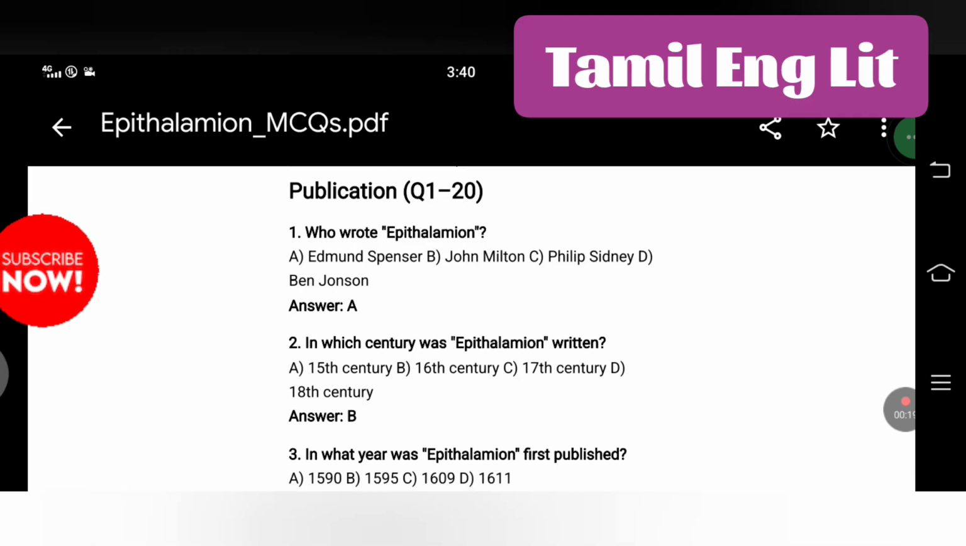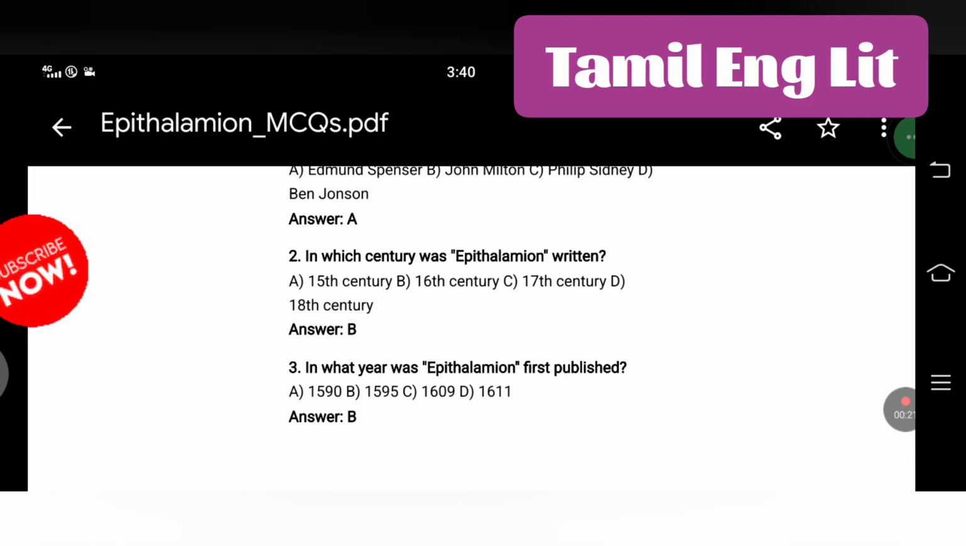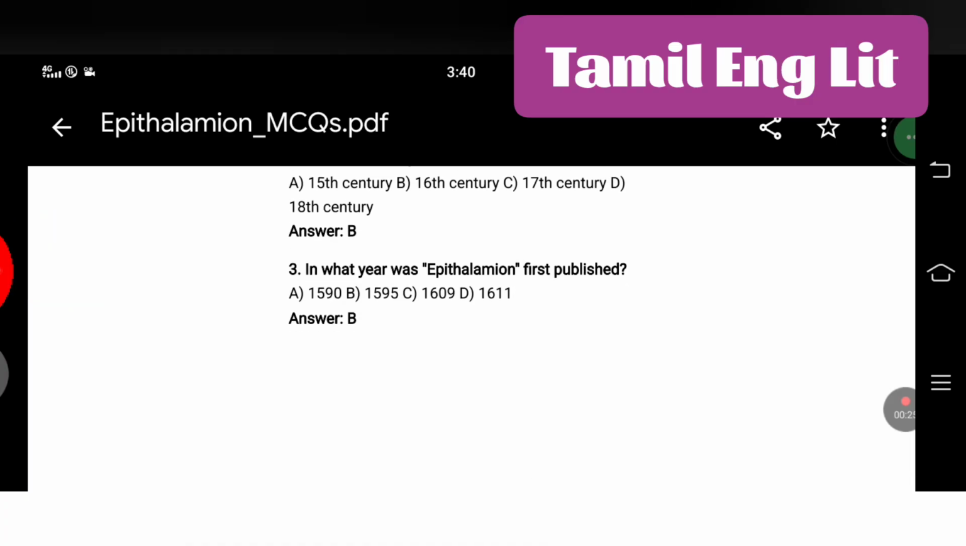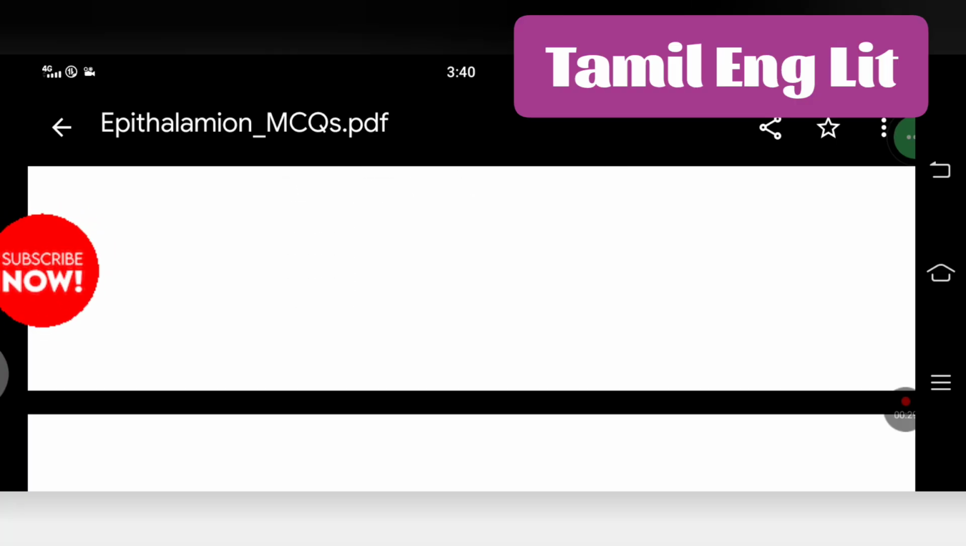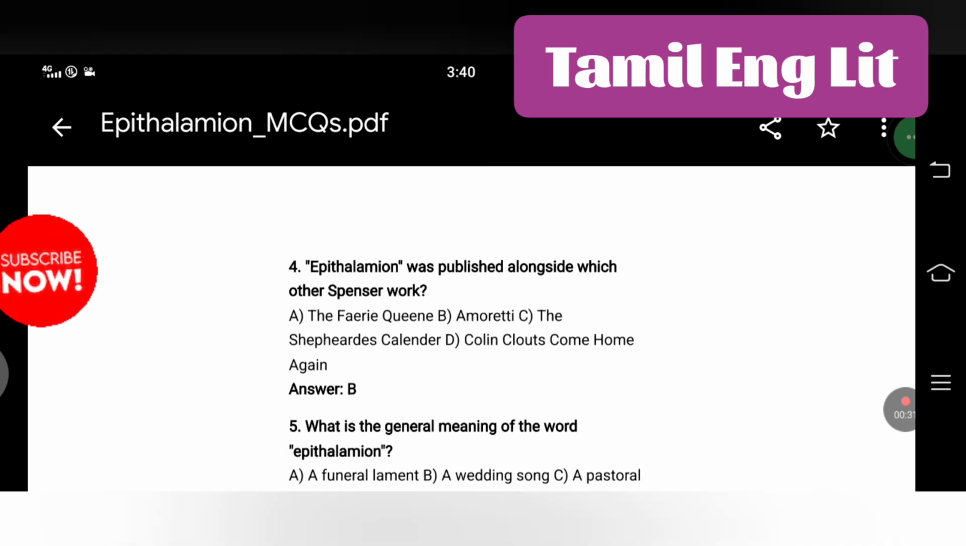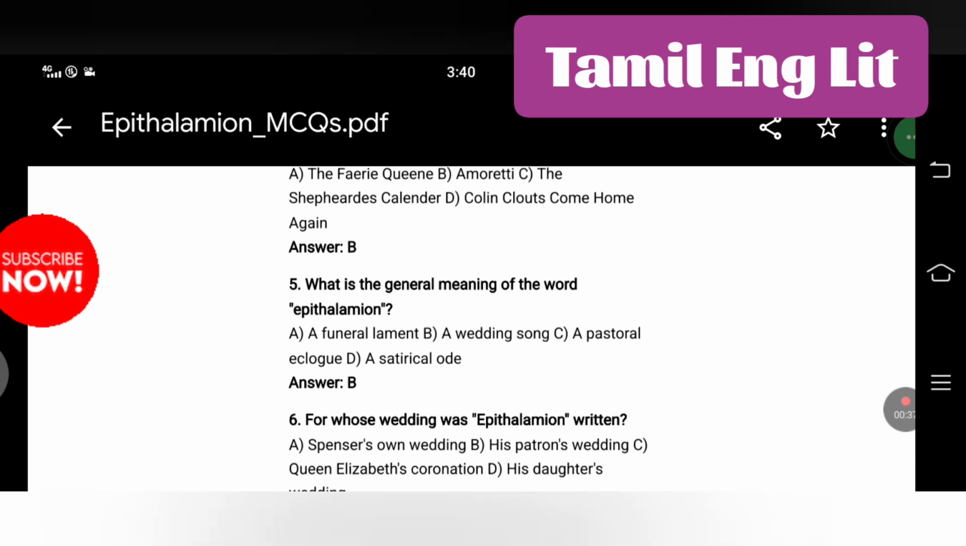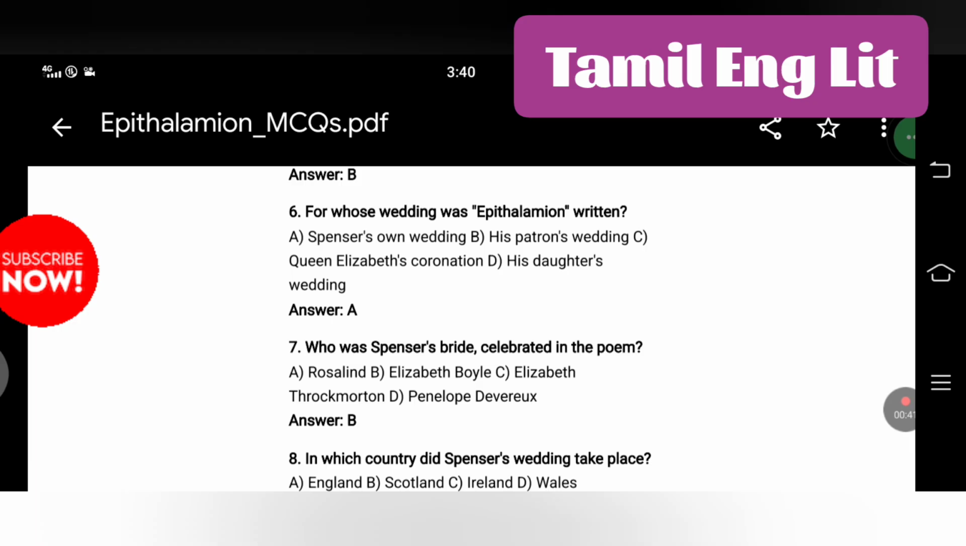Who wrote Epithalamion? Edmund Spenser. In which century was Epithalamion written? 16th century. In what year was Epithalamion first published? 1595. Epithalamion was published alongside which other Spenser work? Amoretti. What is the general meaning of the word Epithalamion? A wedding song.